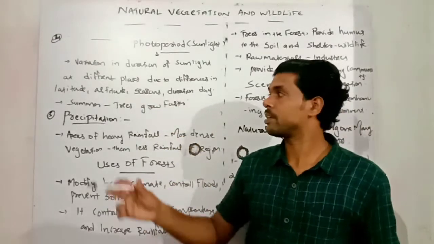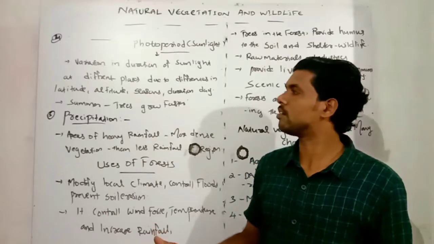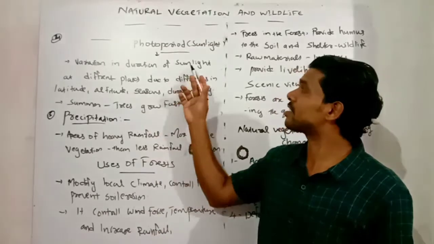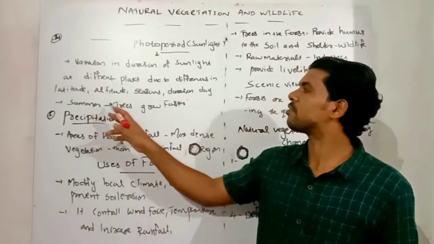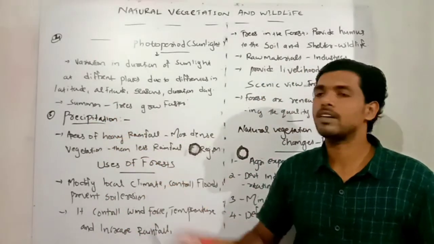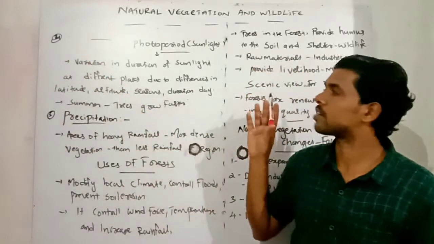Especially in the summer season, trees are growing very well because in that summer season the sunlight is received very heavily in some places. So that is why summer season is very conducive for the growth of the trees in one region. So that is the fourth point, photoperiod or the sunlight.